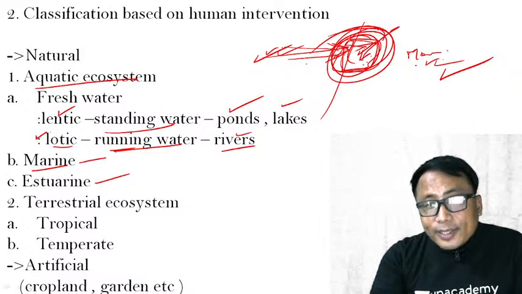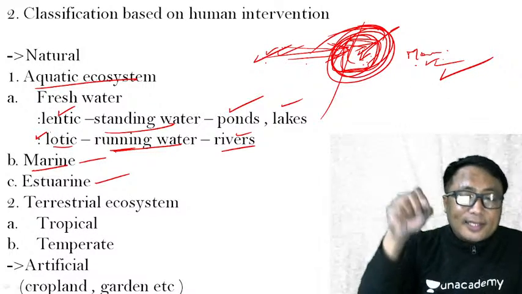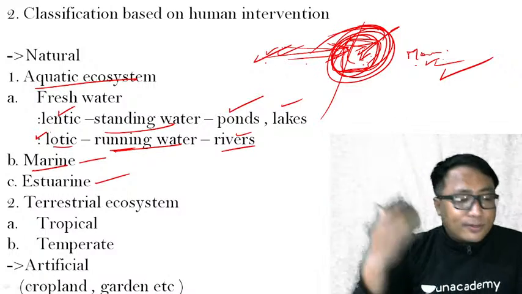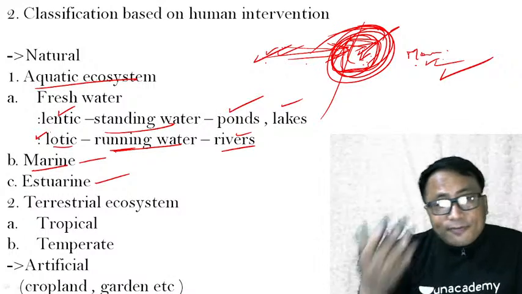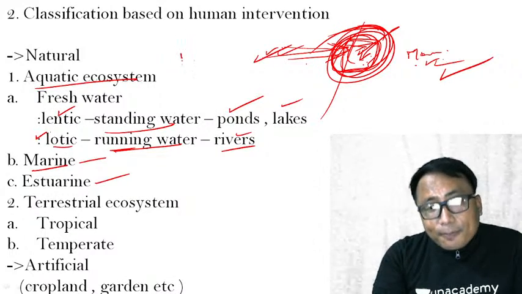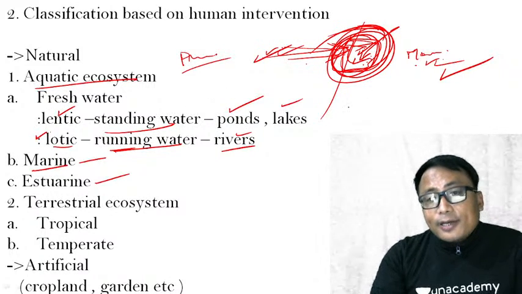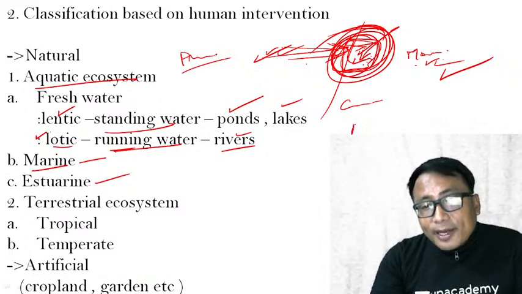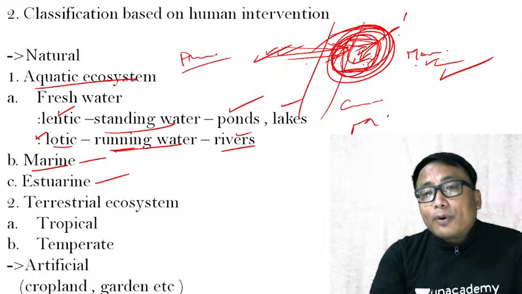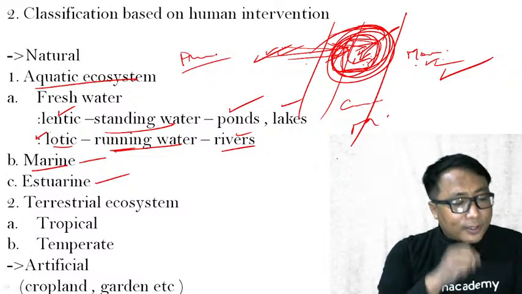That's why we delineate this as one separate ecosystem. And in fact, in the last class, we have seen the productivity of different ecosystems. Estuary, coral reef, mangrove is one of the most productive ecosystems in the world.